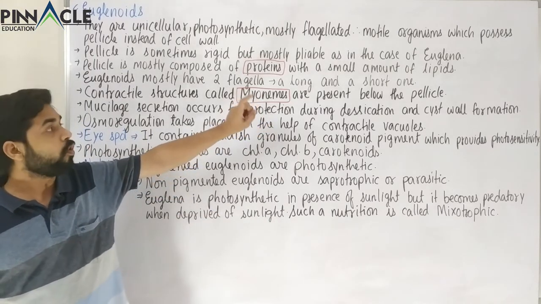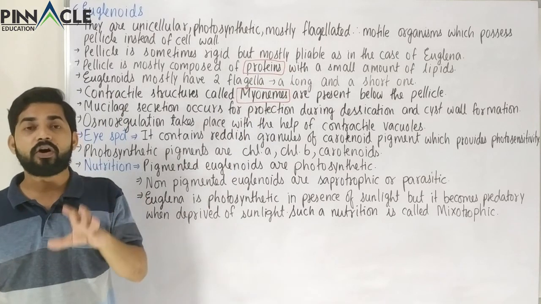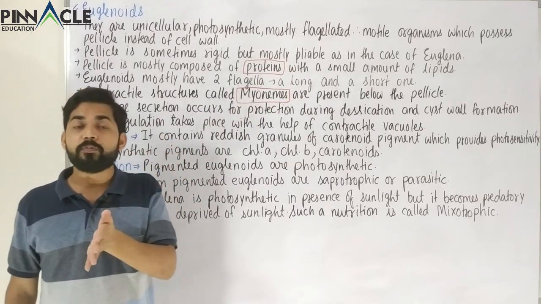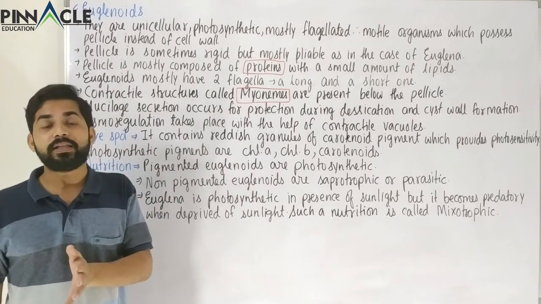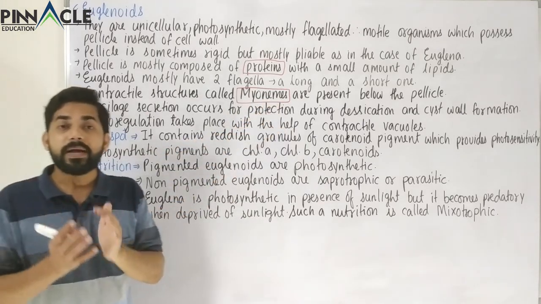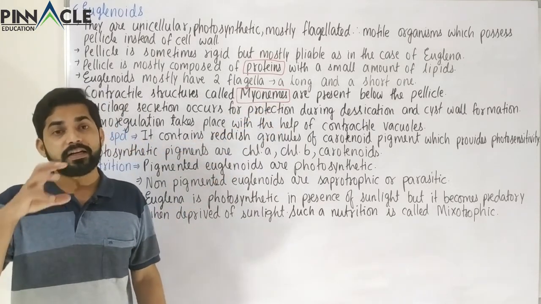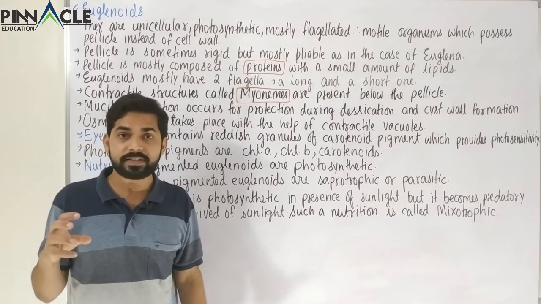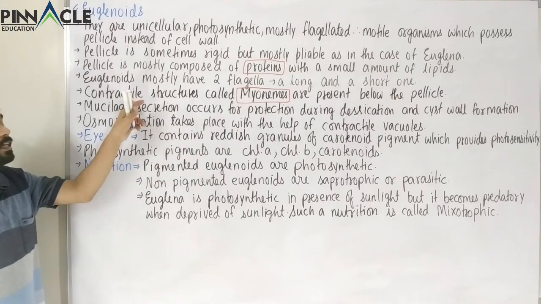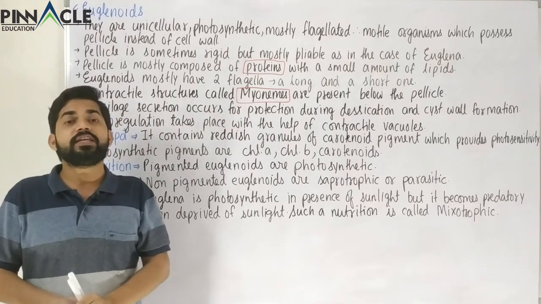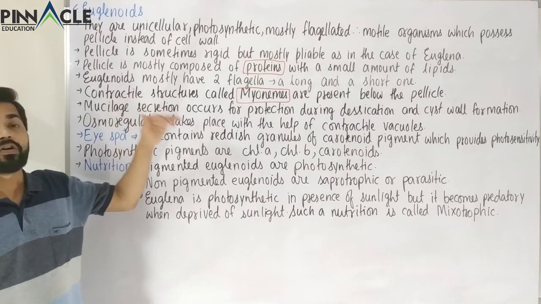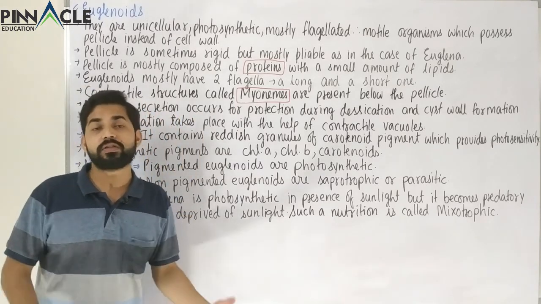So for that wriggling motion to occur, for that wave of contraction and relaxation to occur, these myonemes are very important. So obviously flagella do perform locomotion in the case of euglenoids, but there is also another type of movement called metaboly, and metaboly is mainly because of these myonemes, because metaboly involves a wave of contraction and relaxation. These are contractile structures, so they can make the euglena contract and relax. So therefore these are also a sort of locomotory helper organs or structures.